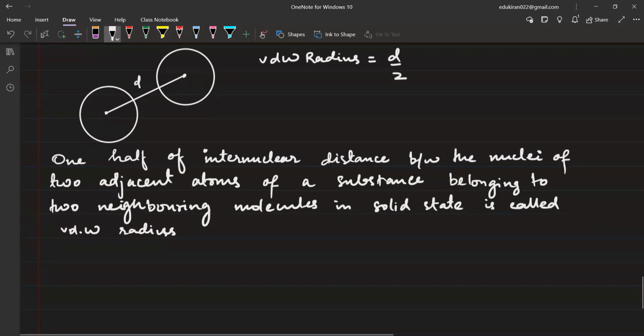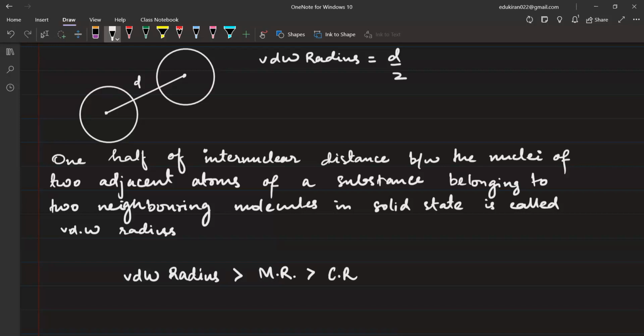We can write here: van der Waals radius is largest, followed by metallic radius, followed by covalent radius.